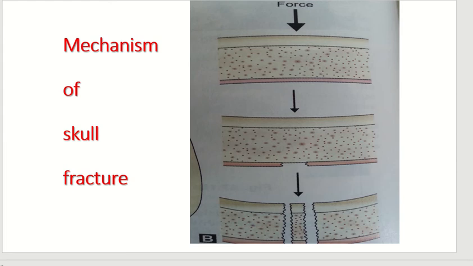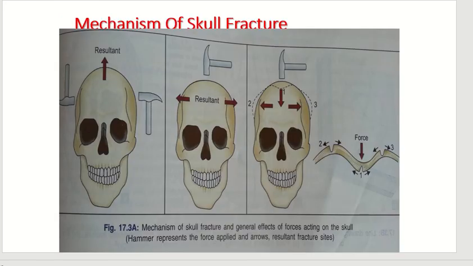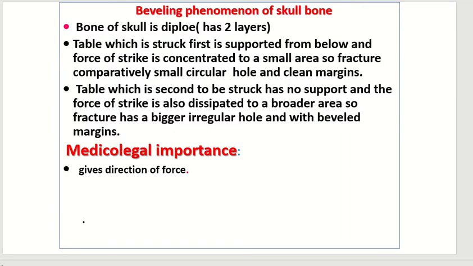It is in front of us. We can see the mechanism of skull undergoing fracture. Initially, outer table bends due to bone elasticity. Then further increase in force results in fracture of the inner table first, which is weaker, followed by the outer table ultimately. This is the picture which explains the mechanism.